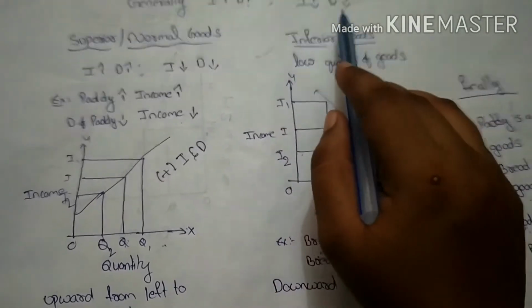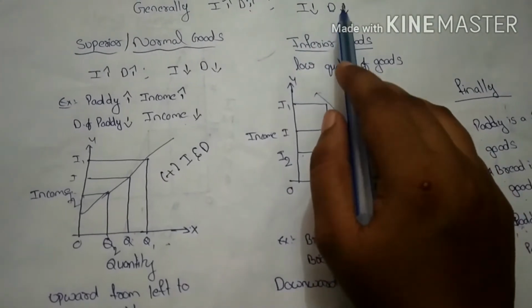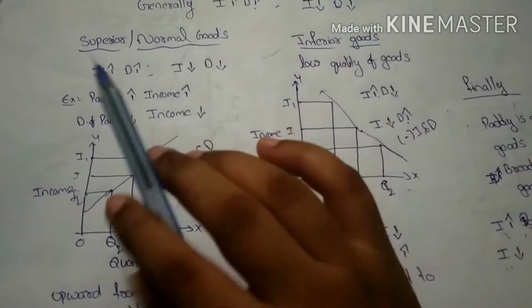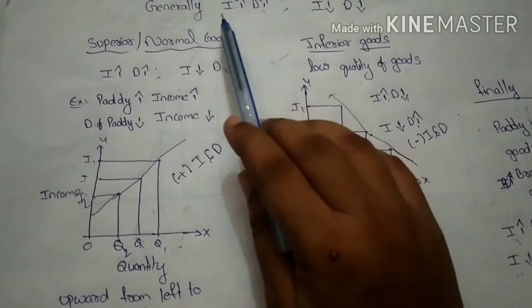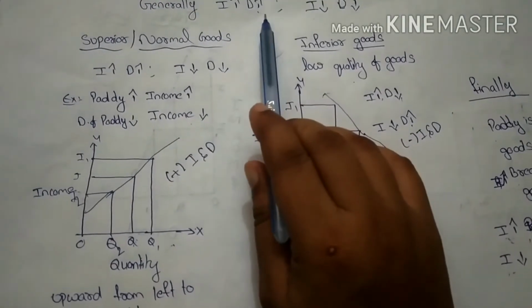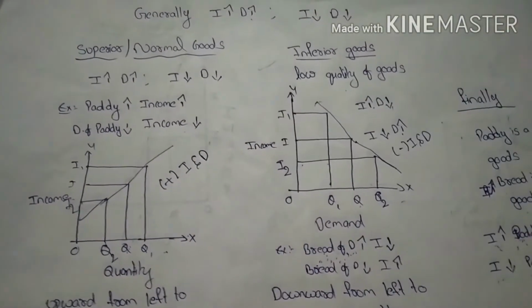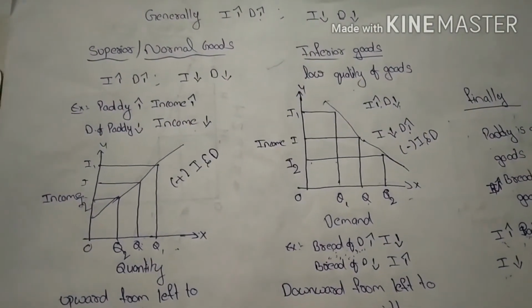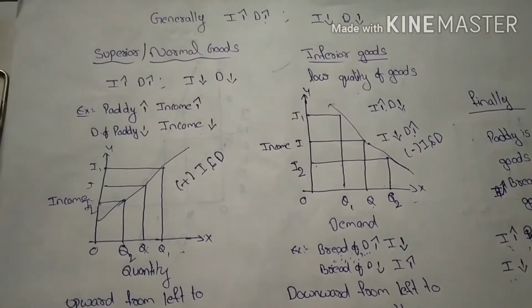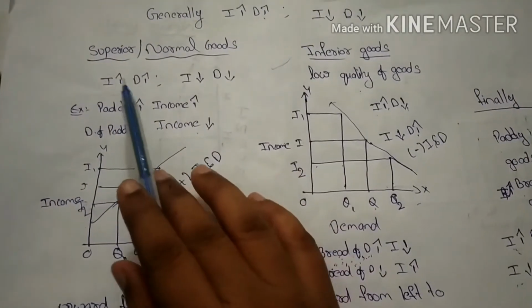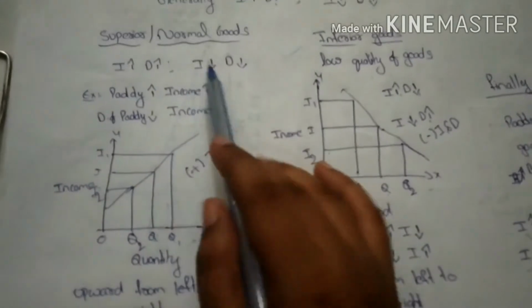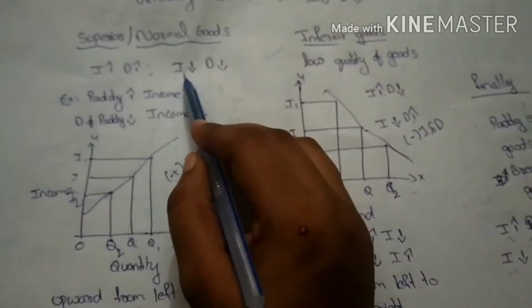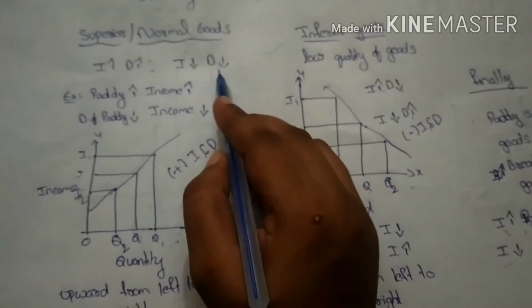So, your purchasing power should be decreased here, and the demand will also decrease. But in some cases, if income increases, the demand decreases. Let's see in which goods the demand increases and in which the demand decreases when income increases. In case of superior goods, income increases, the demand for the commodity increases. Income of the consumer decreases, demand decreases.